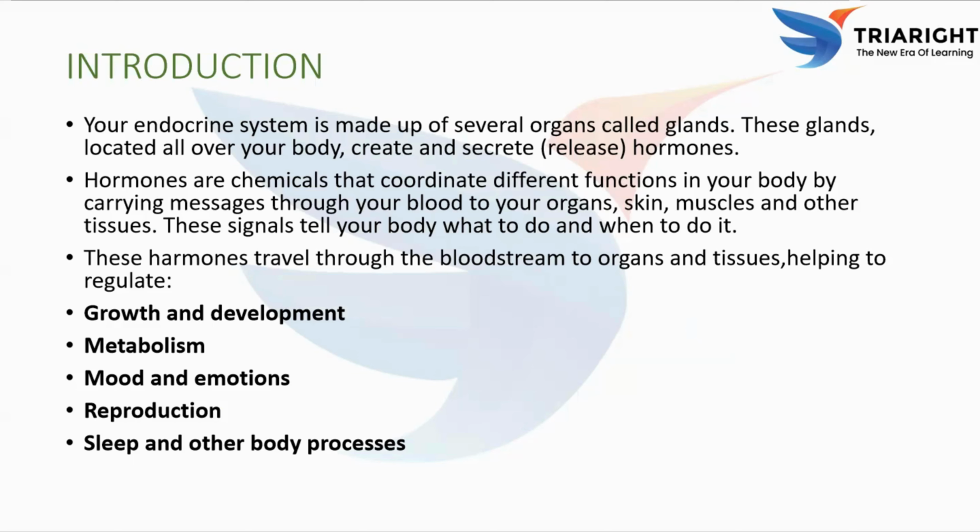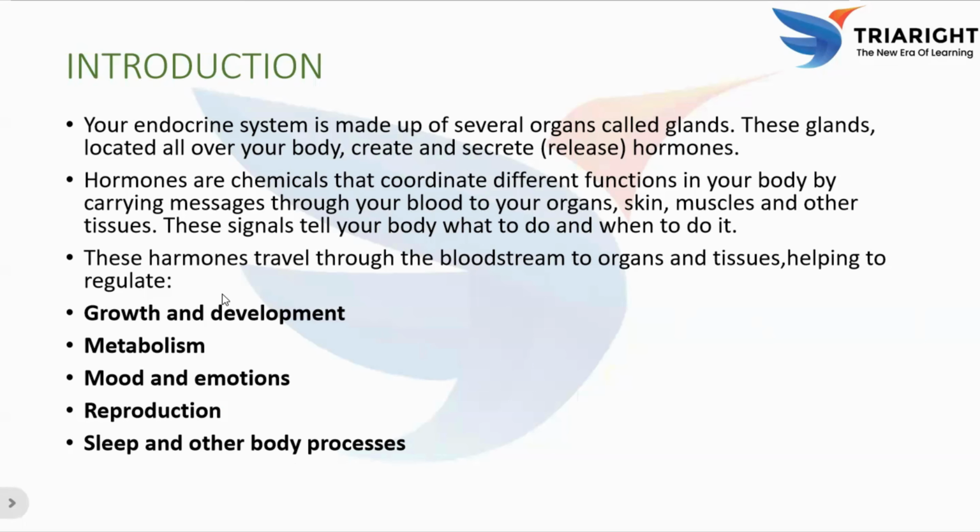How do they actually work? The glands release hormones directly into the blood, and this blood carries these hormones to target organs or tissues, and these organs then respond to the message from the hormone. So these are the main functions controlled by the hormones. What are they? Growth and development, metabolism, mood and emotions, reproduction, sleep, and other body processes.